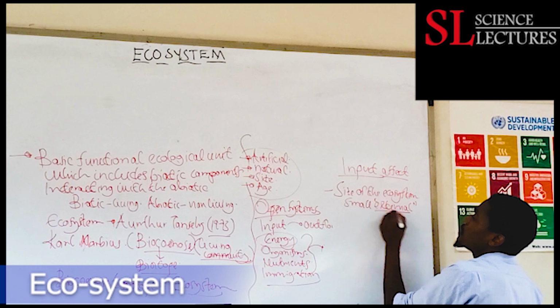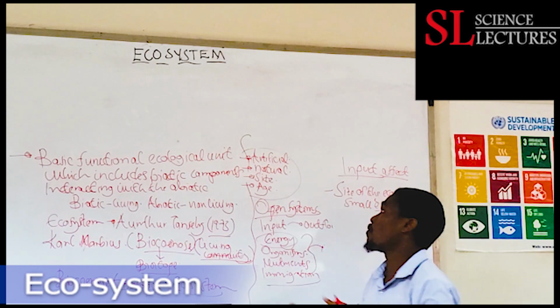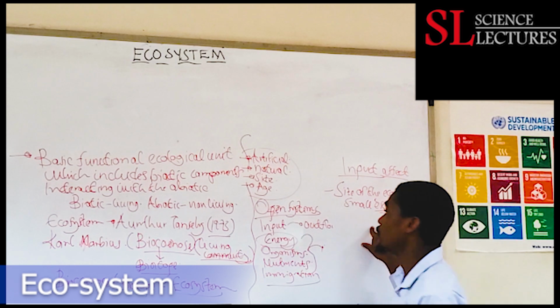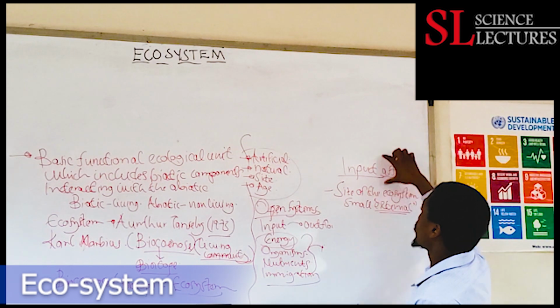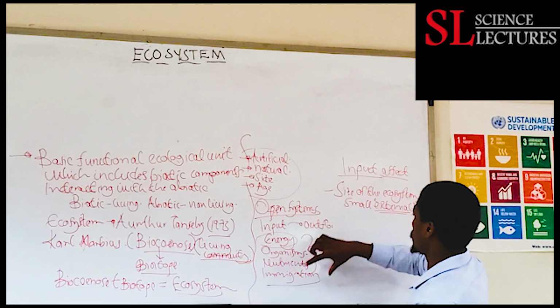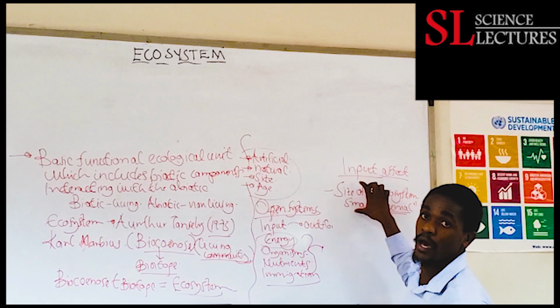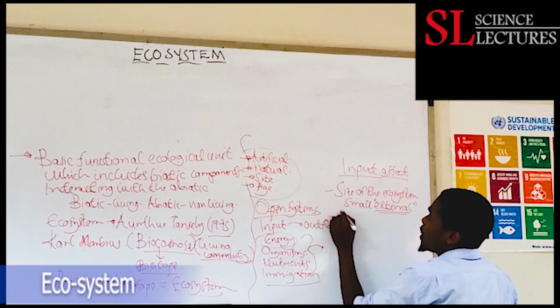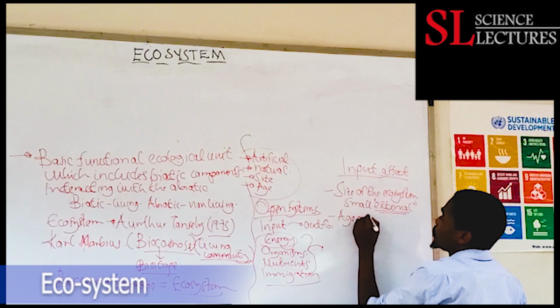However, if the ecosystem is large, it is more self-sustaining as compared to a small ecosystem. So the degree of input into this system by the externals is determined by the size of the ecosystem.